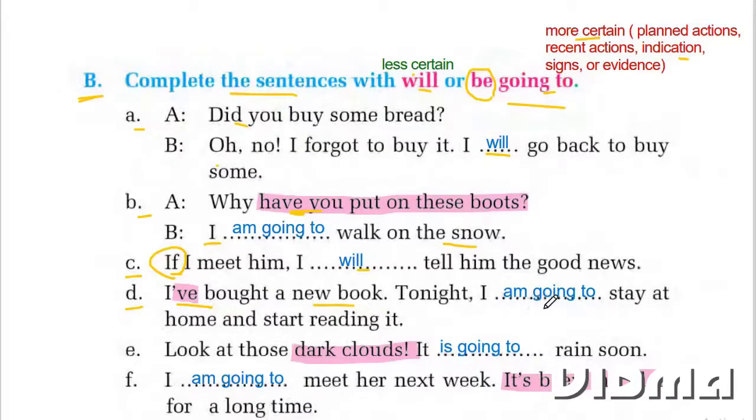Question D. About a book. Tonight I am going to stay at home and start reading it. So look at this. I have bought. Just purchased the book. So I'm going to stay at home and start reading it. Question E. Look at those dark clouds. It is going to rain soon. So there is an indication. The clouds are dark. This is the sign. So we can say it is going to rain soon.